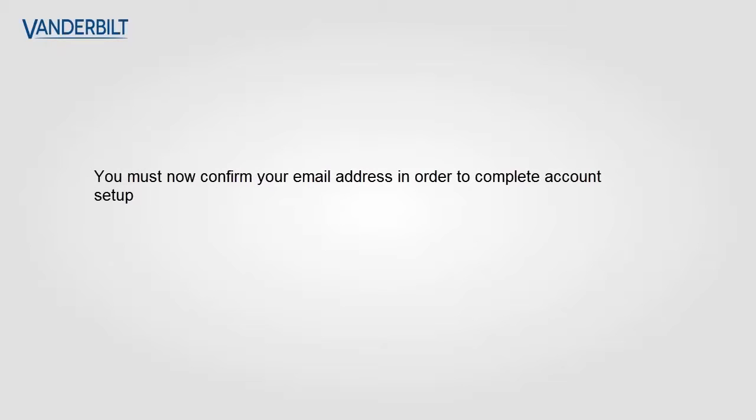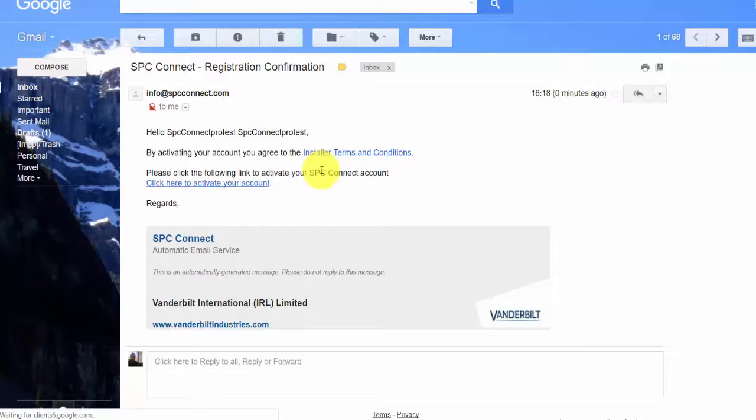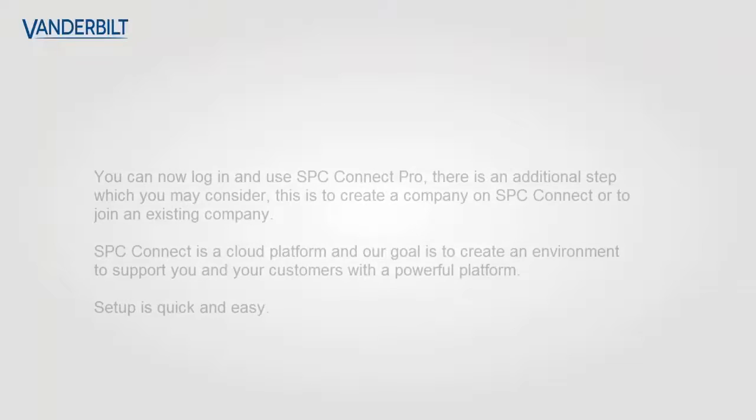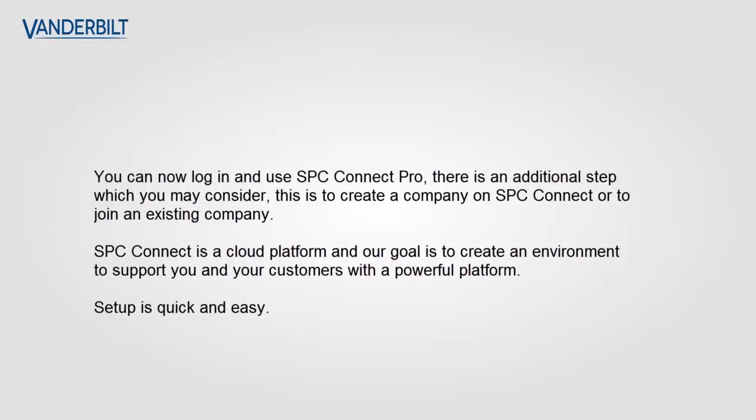An email has been sent to your account, which you now must acknowledge. If you do not, your account will be deleted. You can now log in and use SPC Connect Pro.